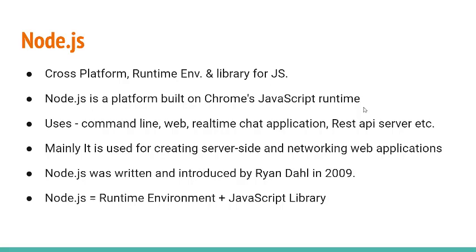That is our major point here. We will also look into what Chrome's V8 engine is and how it works in the next video, when we talk about the process model of Node.js and how Node works, right? So we will see that later.